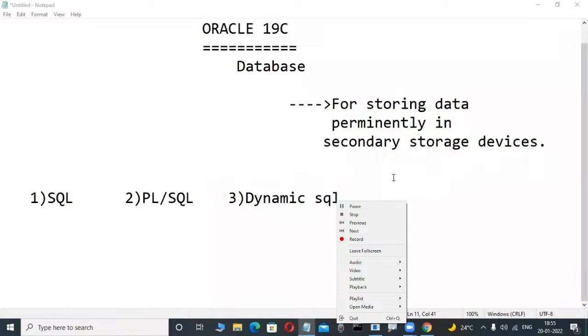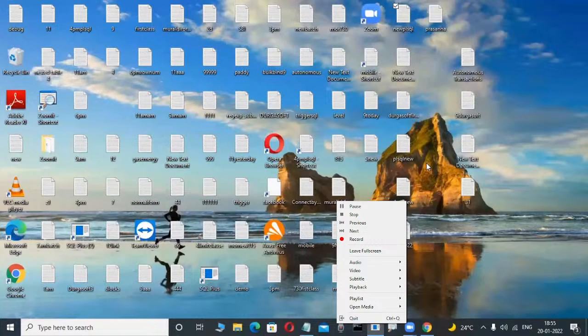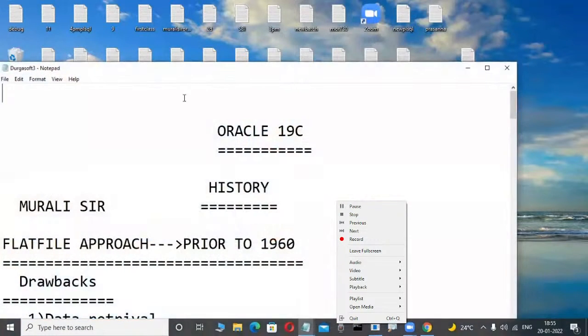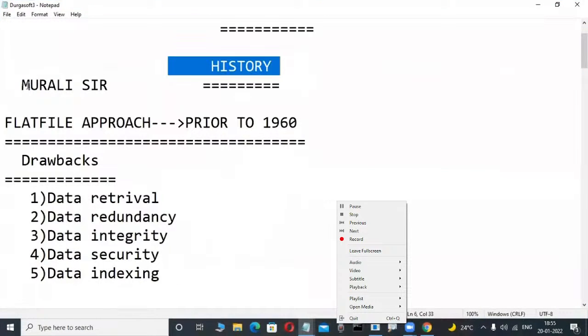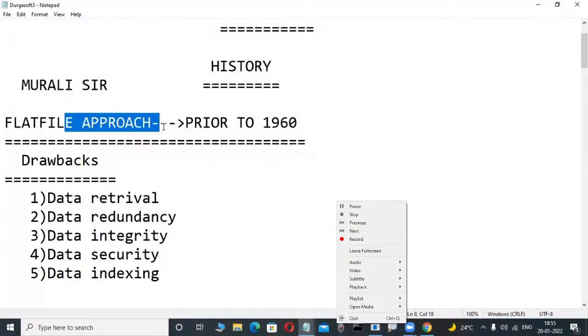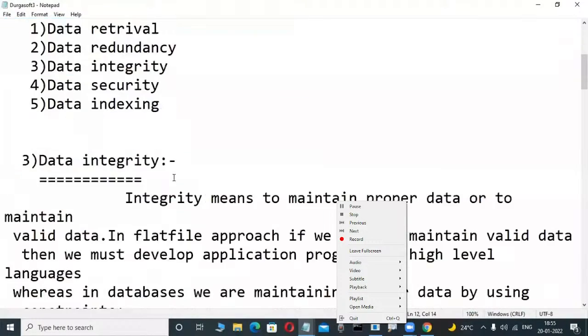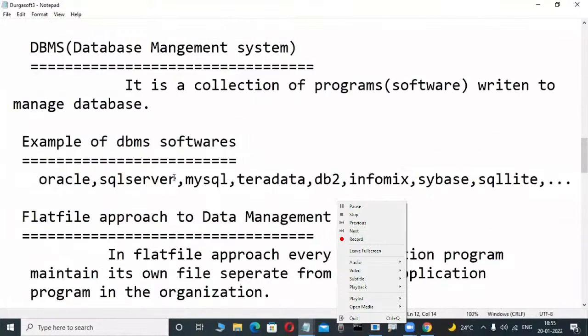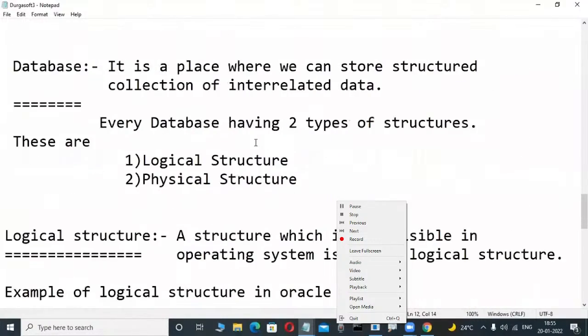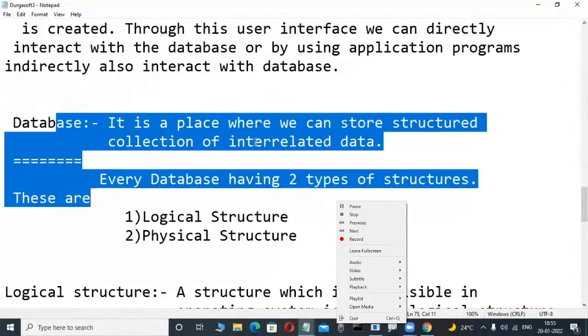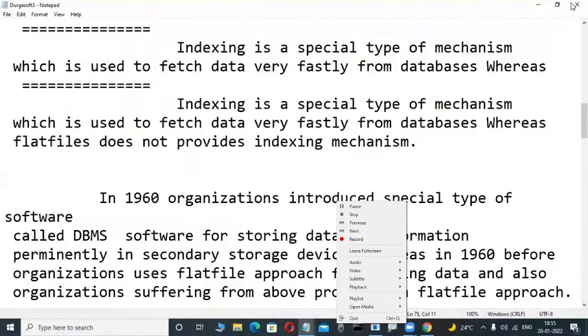In this course we are covering SQL, PL/SQL, and dynamic SQL. One of these days we will also tell the history, not Murali Sir's history, but the history of databases. In the olden days there was the flat file approach, and what its drawbacks are we will learn in the middle of the course. Then what is a database, and what are the differences between DBMS and RDBMS. We will learn all these things one of these days.